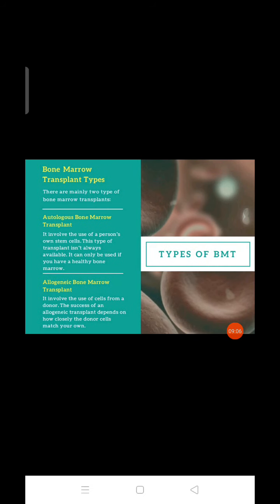There are two types of bone marrow transplant: autologous bone marrow transplantation and allogenic bone marrow transplantation. Autologous involves the use of a person's own stem cells. This type of transplant is not always available. It can only be used if you have healthy bone marrow. Autologous means by self. They take stem cells from the same person, from another body part, and they will replace them.